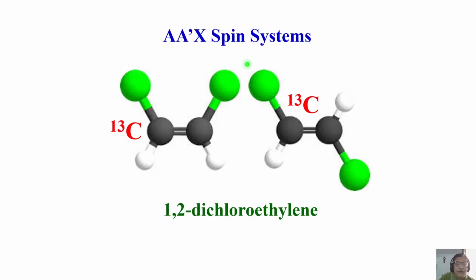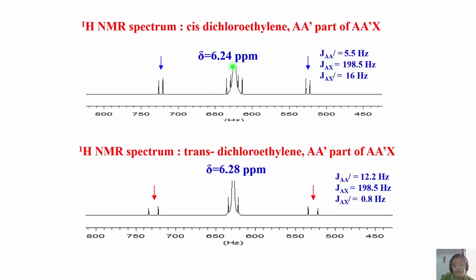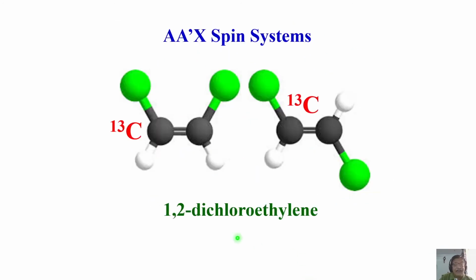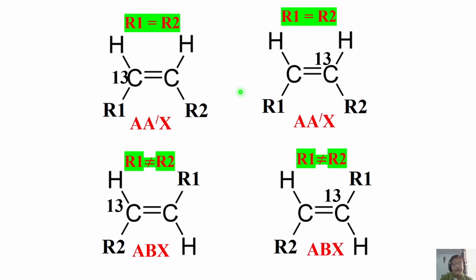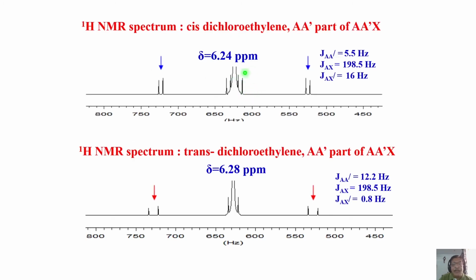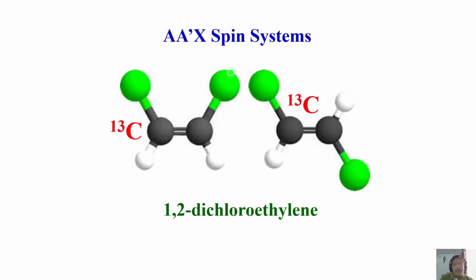But what about this carbon, this proton coupling? Are they the same? No. This is one bond coupling. This is two bond coupling. So A to X coupling is measured here. And remember, you see two more peaks here. What is that? That is coupling of this carbon 13 to this proton, A prime to X. Okay, the larger coupling is AX, this is AX prime. You understand? So this coupling will give me coupling of this carbon to this proton.